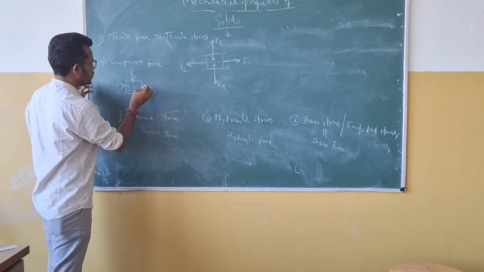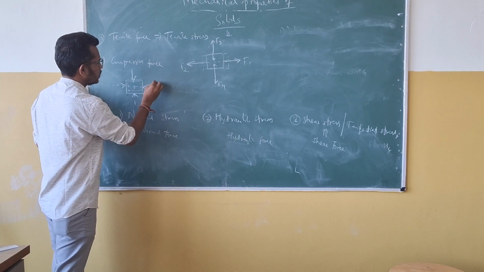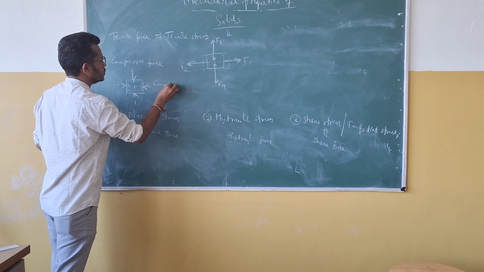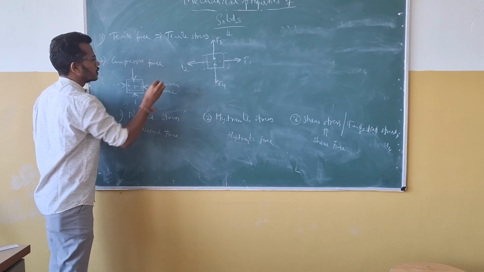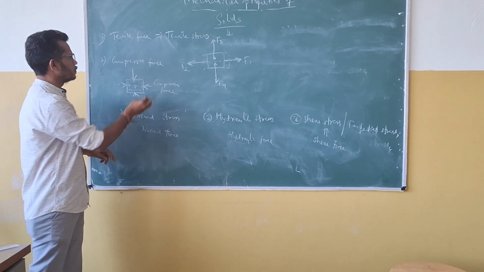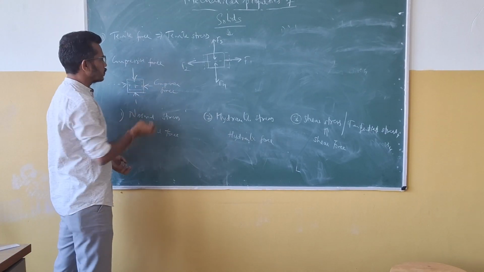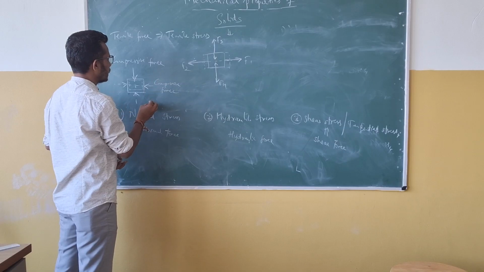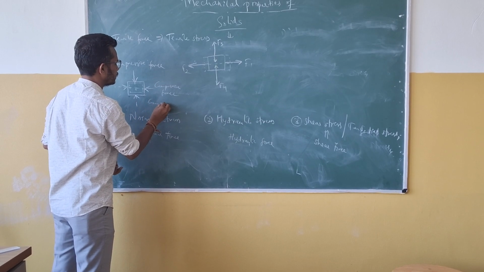So whenever this force is acting along the axis, then this is compressive force. Because of that compressive force, an internal resistance force is developed. That we are calling compressive stress.